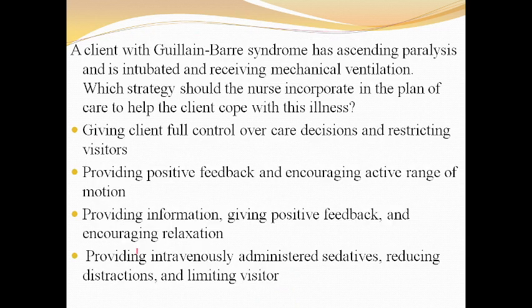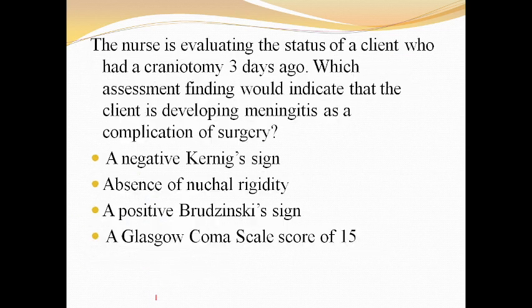Next question: a client with Guillain-Barré syndrome has ascending paralysis and is intubated and receiving mechanical ventilation. Which strategy should the nurse incorporate in the plan of care to help the client cope with this illness? Options are giving the client full control over care decisions and restricting visitors. Second, providing positive feedback and encouraging active range of motion. Third, providing information, giving positive feedback and encouraging relaxation. Fourth, providing intravenously administered sedatives, reducing distractions and limiting visitors. The answer is providing positive feedback and encouraging active range of motion.